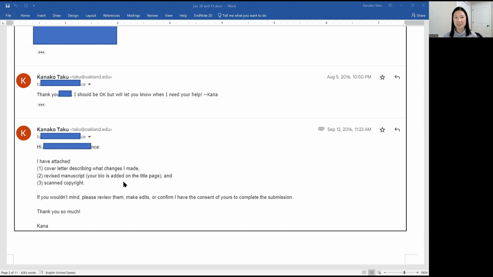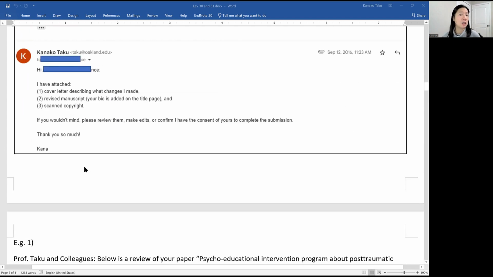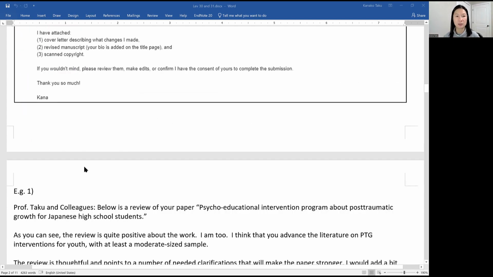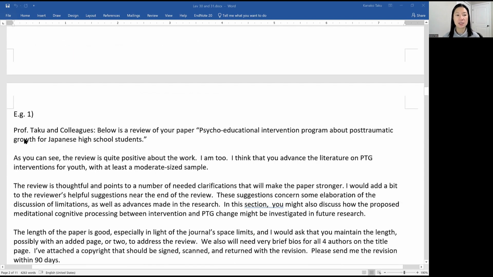Level 31 is, once you reshare the comments, now it's time to do the actual format. So level 31 is to just simply make the format. You don't have to change the manuscript yet, but instead create the format for the response letter. And then level 32, you're actually going to work on the manuscript. But for level 31, you're just going to make the format.